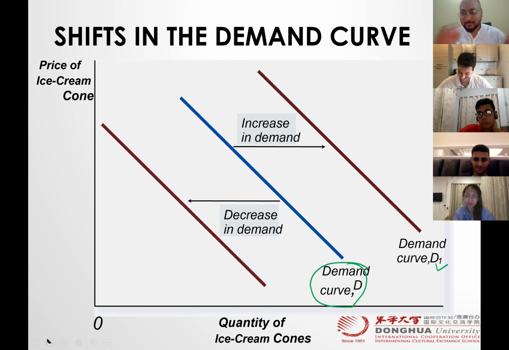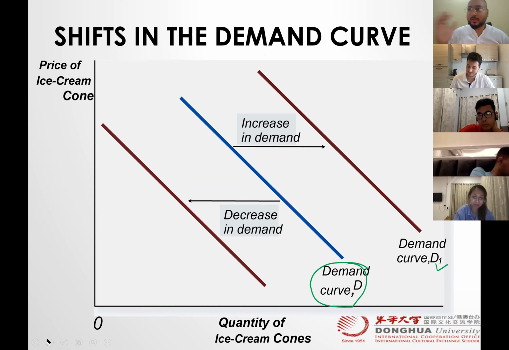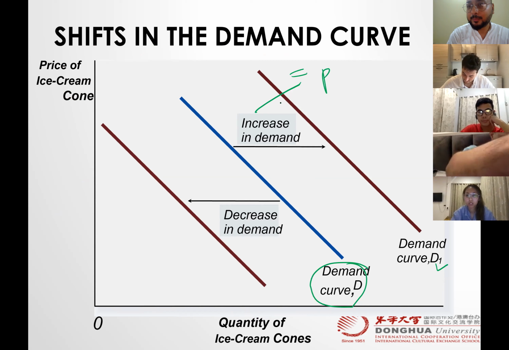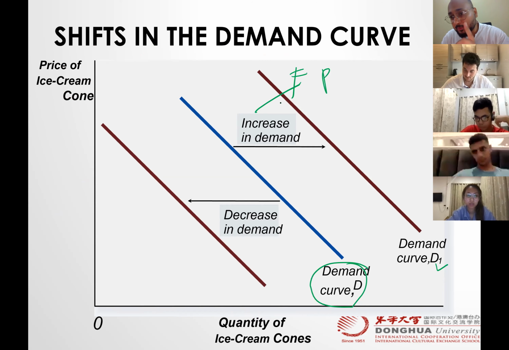Thanks to the economists, we know that increase means shift to the right, decrease means shift to the left. But remember, this increase is not caused by price. If it is caused by price, we don't see any new curve, we are moving on the same curve, right?